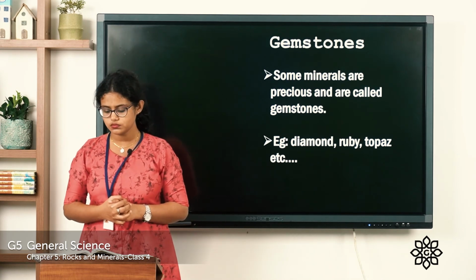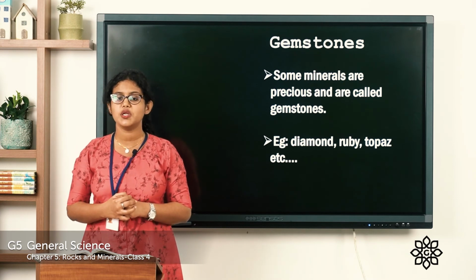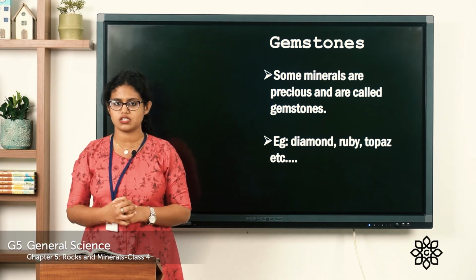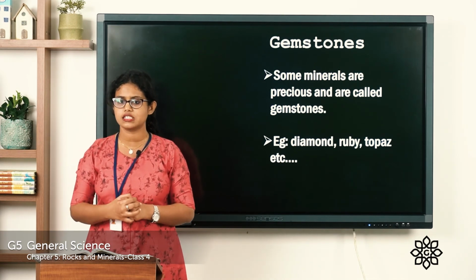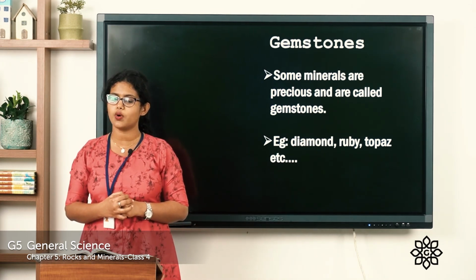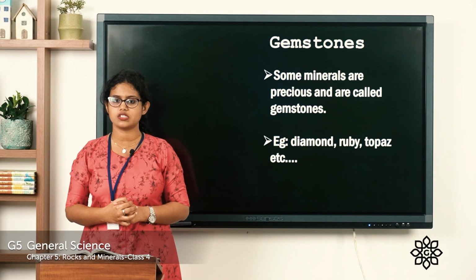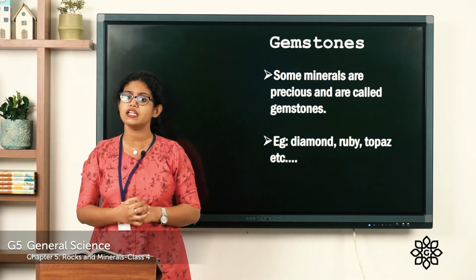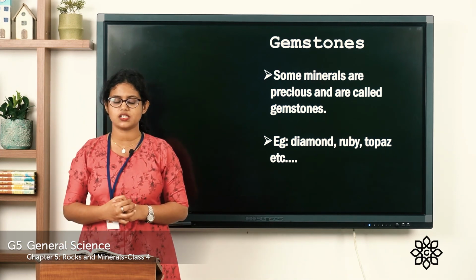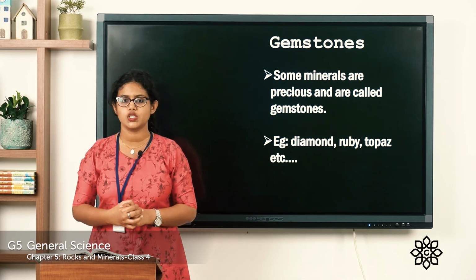The third one, some minerals are made from animal remains. Is it right? No, because minerals are made only from non-living substances. They are not made from living substances. The fourth one, all minerals are made up of crystals. So what is the answer? It is a true statement because all minerals are made up of crystals which have a definite pattern and shape. Fifth one, most rocks have minerals. Yes, most of the rocks are composed of one or more minerals. So the statement is true.